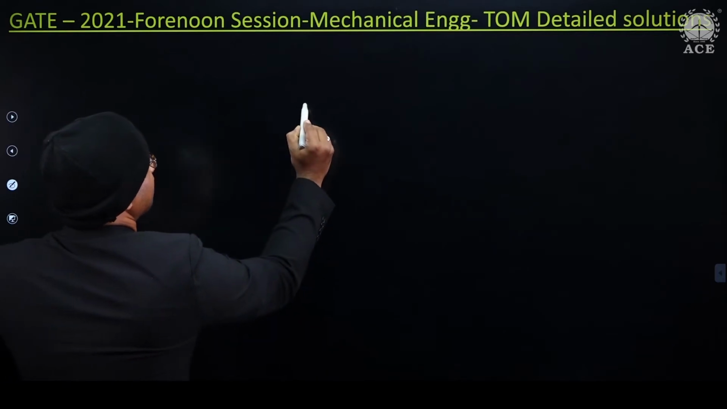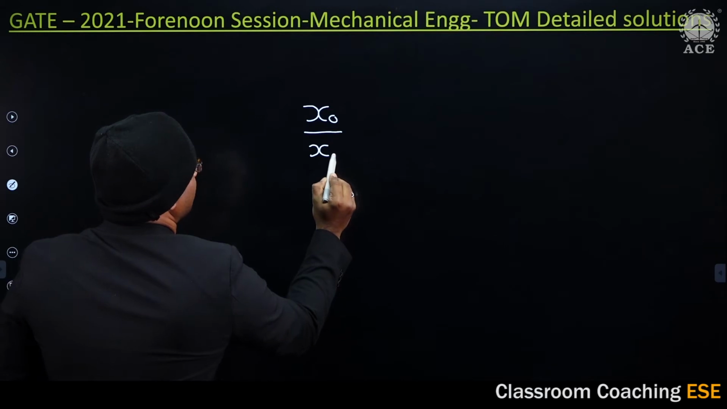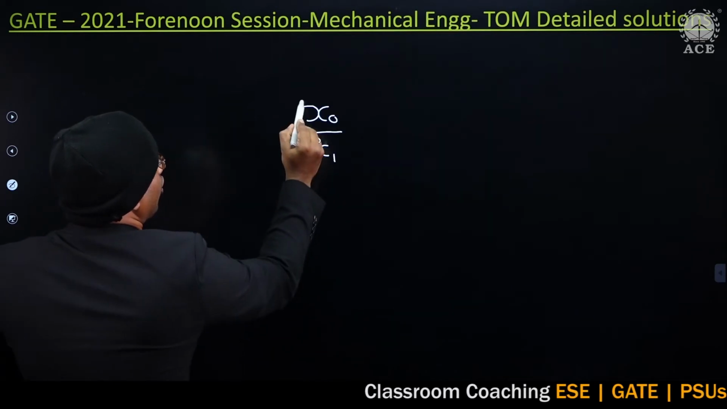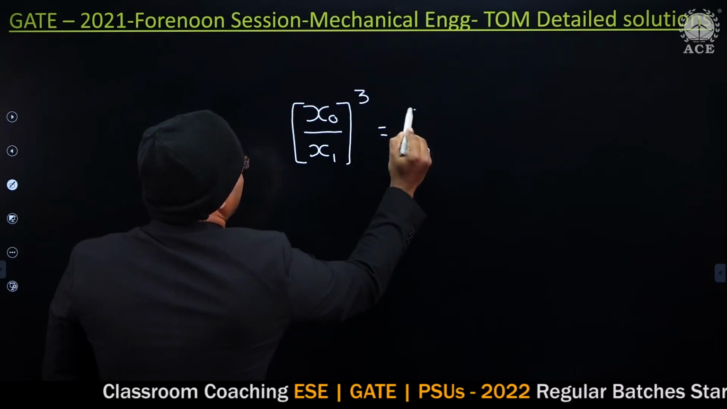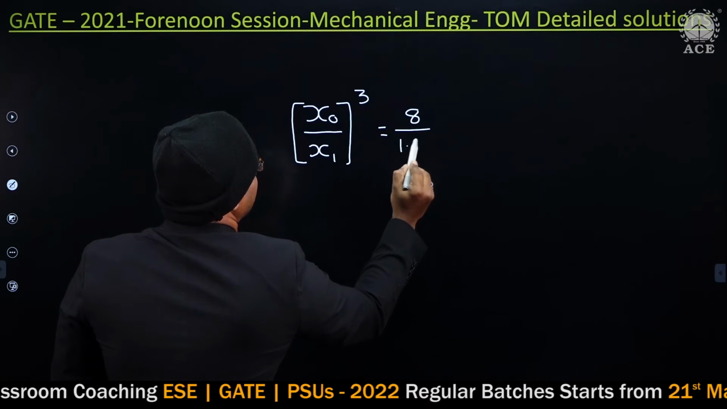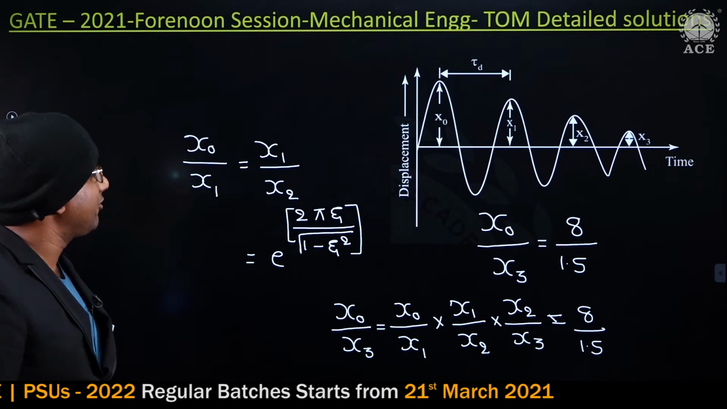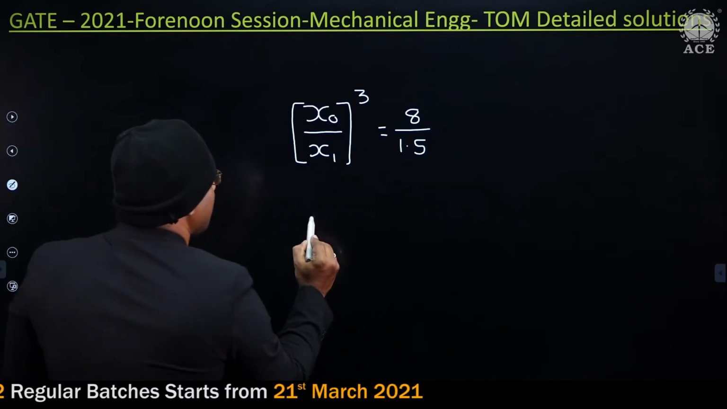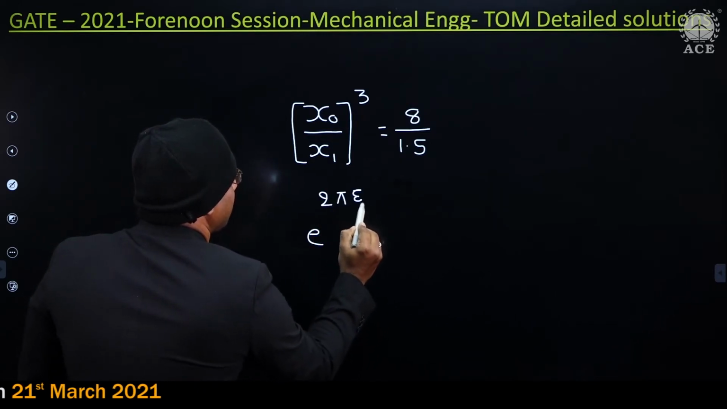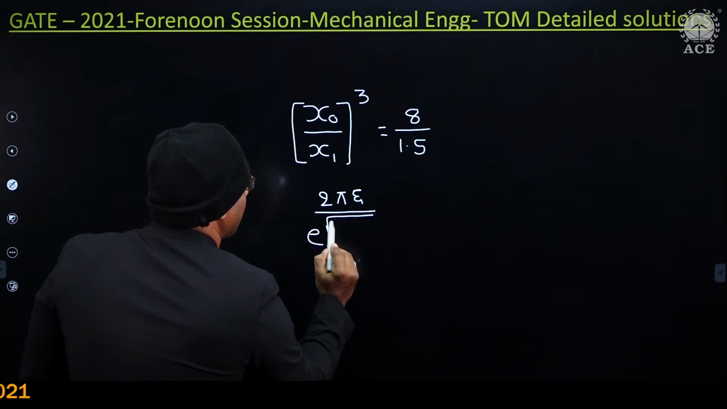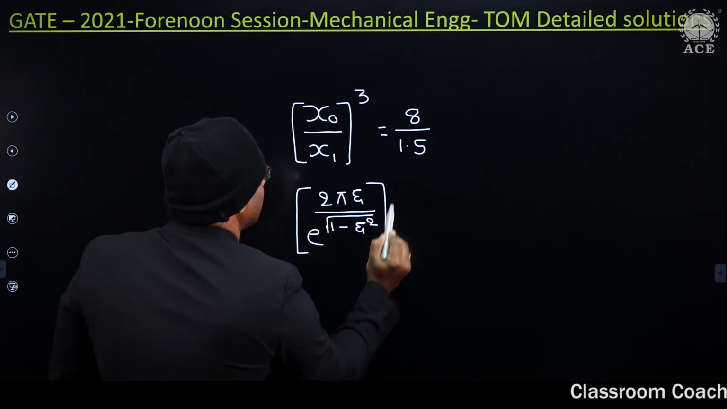So what can I make of it, guys? Finally, x naught by x1 whole cube equals how much, guys? Please tell me. That equals 8 by 1.5. That's it. Okay, but we know that x naught by x1 equals how much? e power 2 pi j. So e power 2 pi j by square root of 1 minus j square, whole cube.